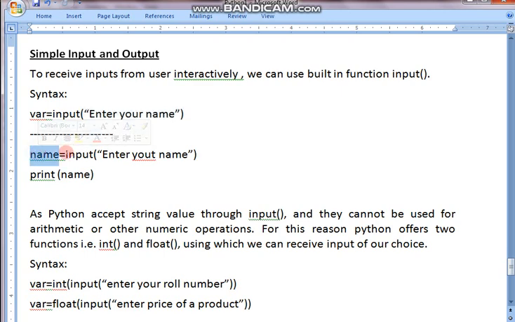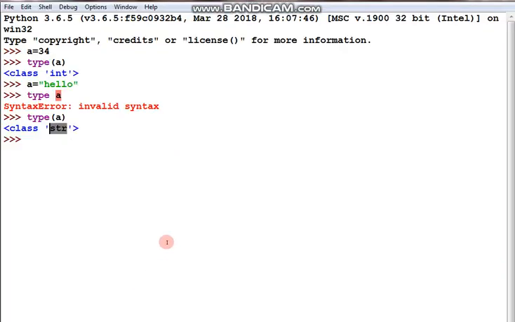name equal to input enter your name. So when I'm writing enter your name, it is asking the name. It is staying on the prompt to receive the name from you. After it receives, when we manipulate it by printing, it is printing simply. Let's go to the editor and check.